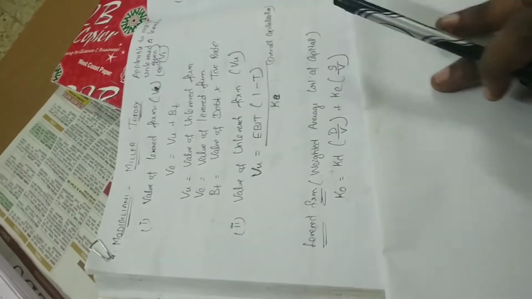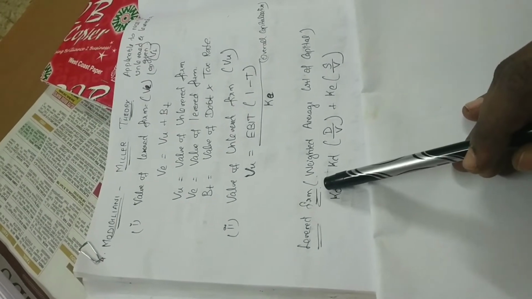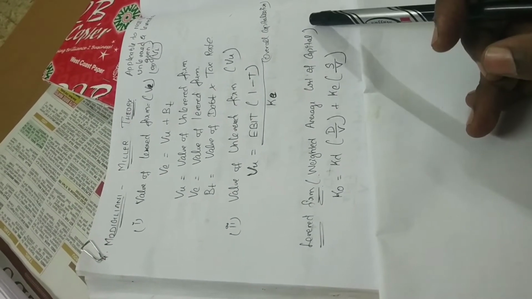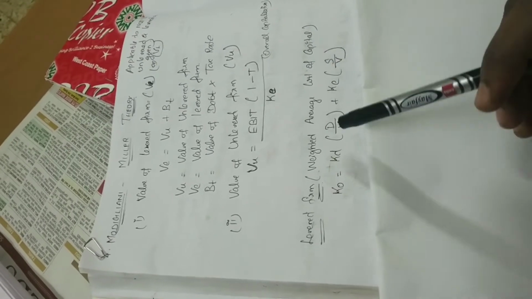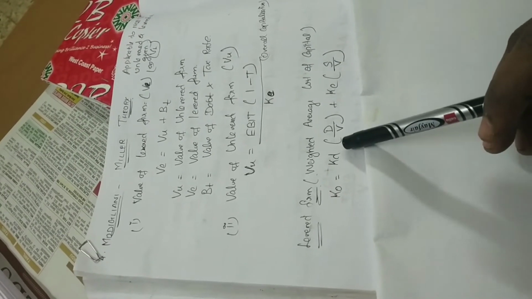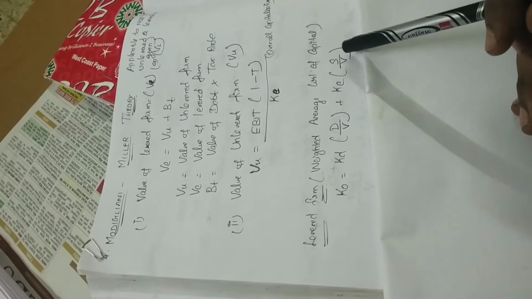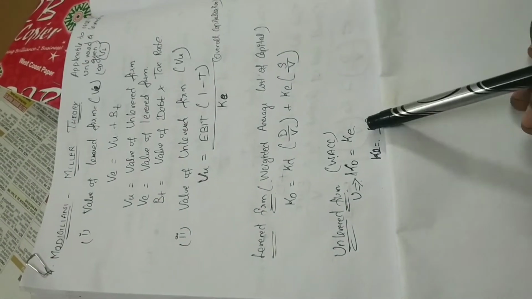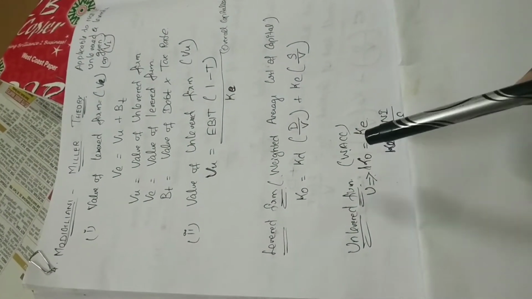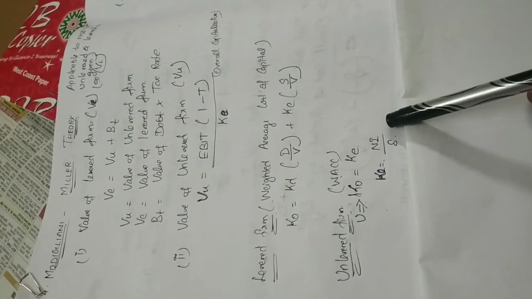Next we are going to see the levered firm's weighted average cost of capital. If they ask for the weighted average cost of capital, we have to do this: KO is equal to KD D by V plus KE S by V. And for the unlevered firm, KO is equal to KE. KE is nothing but NI by S.